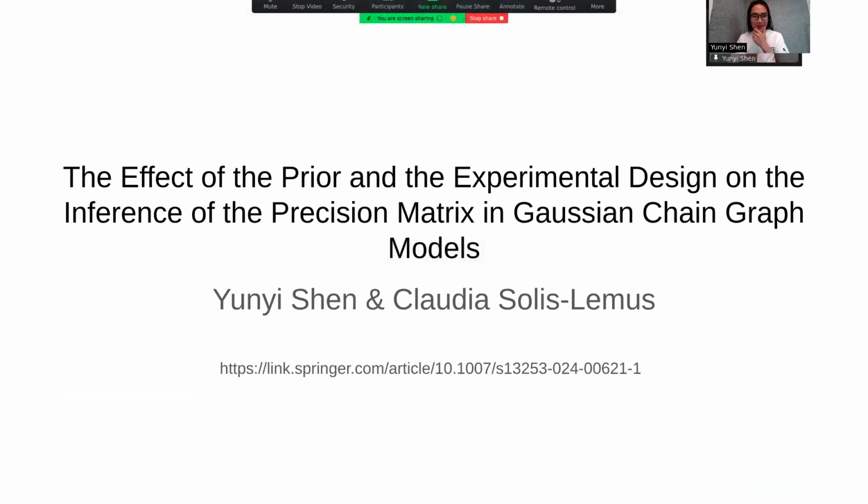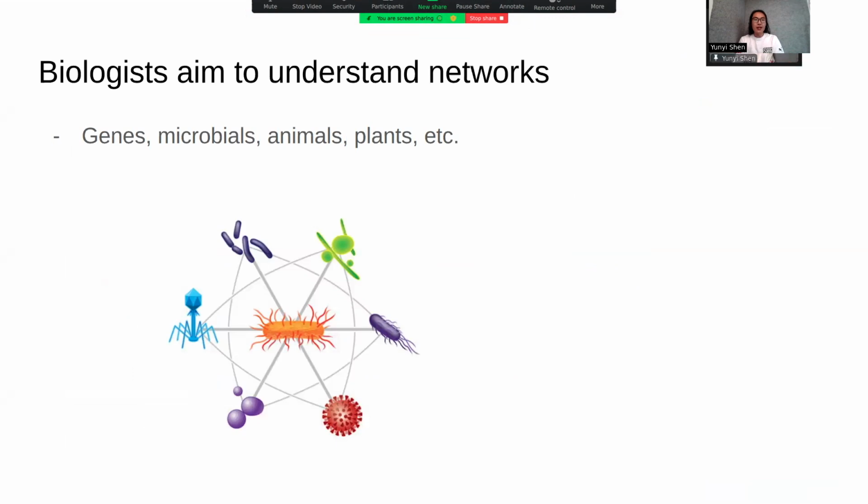I'm a former student with Claudia, and today we're gonna go over our newly published paper on the effect of prior and experiment design on the inference of precision matrix in a Gaussian chain graph model. So let's jump right in to what kind of question we're trying to answer.